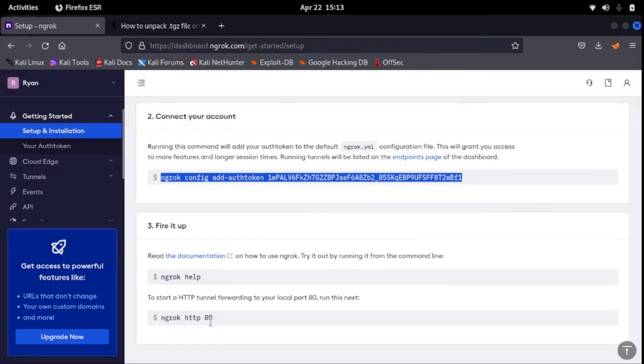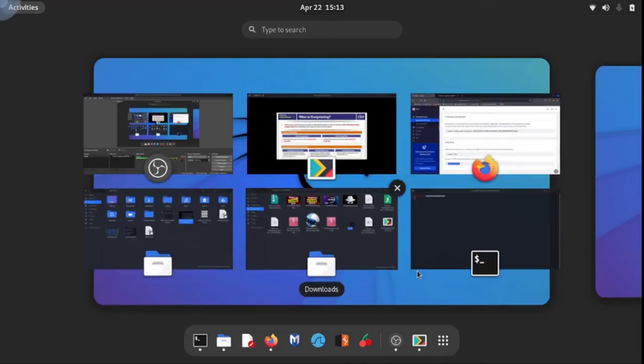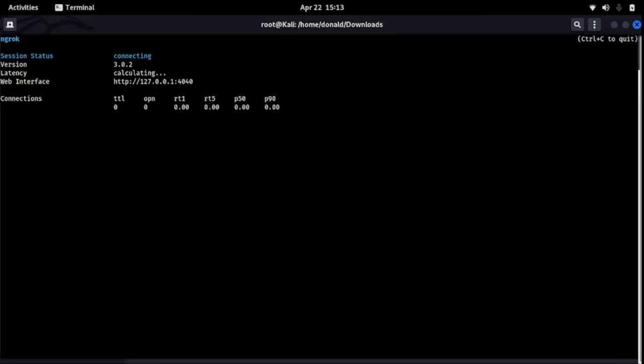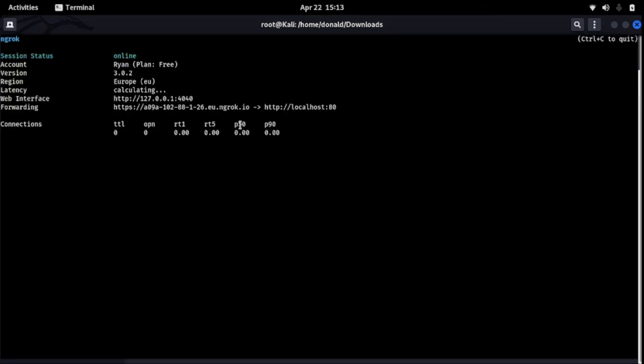Go back to the same place. These are the command lines for Ngrok. I say ngrok help and ngrok http. So simply paste that there. Now you see Ngrok has started, it is online. It is used mainly for port forwarding, for different purposes.